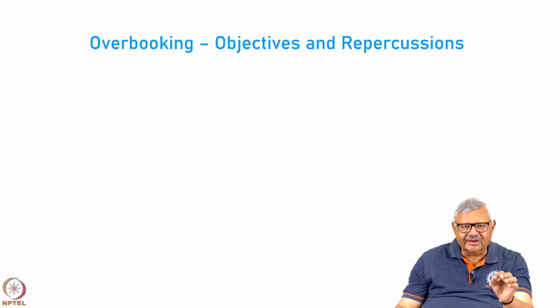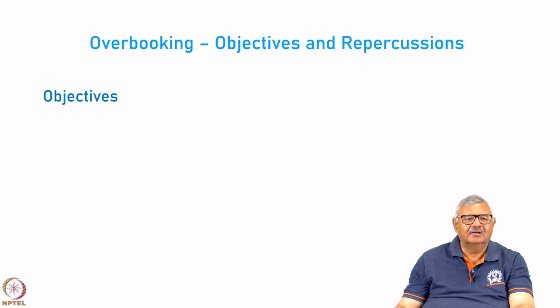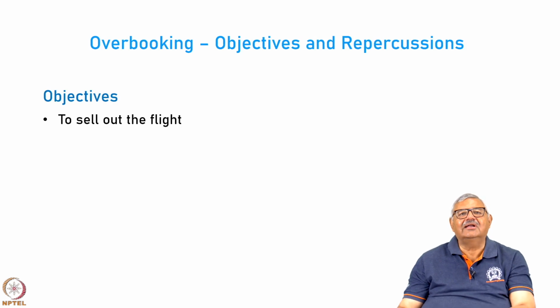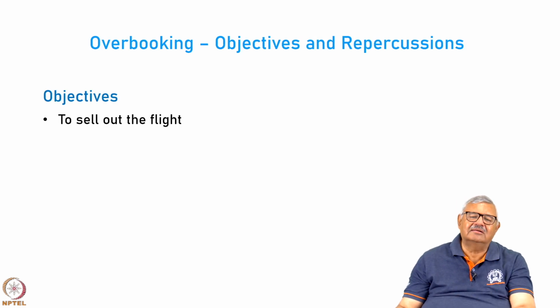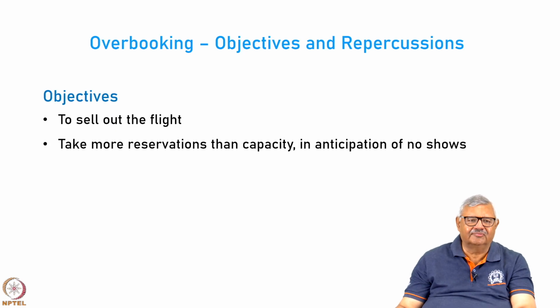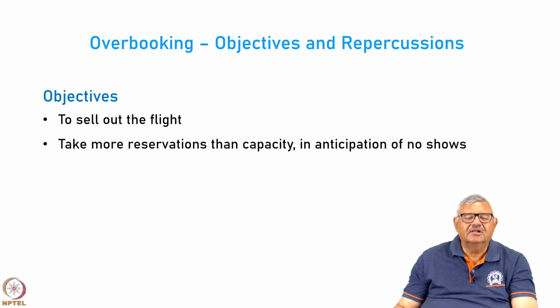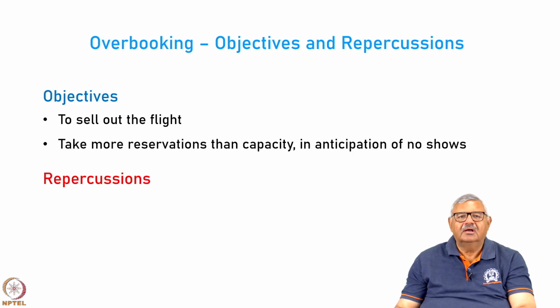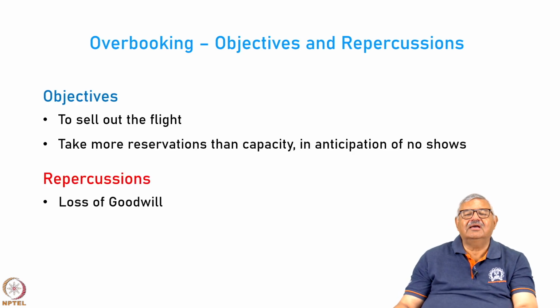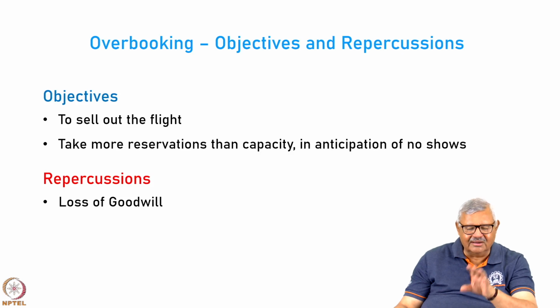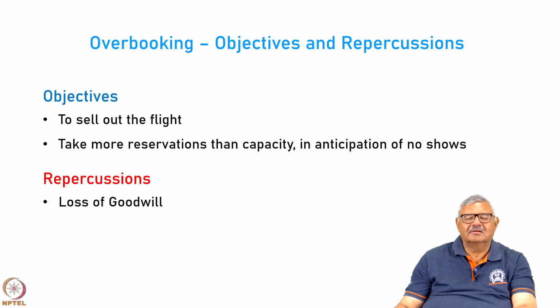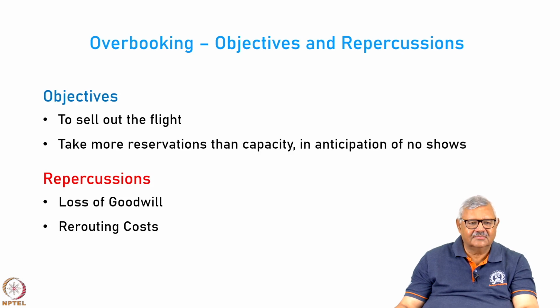So let us look at the objectives and the repercussions of overbooking. Objectives are very clear. We would like to consume our perishable inventory and we would like to go full, or as far as possible full. We want to take more reservations than the capacity, because we expect many no-shows. The repercussions are that we have loss of goodwill. Somebody will tweet, somebody will complain, somebody will make a big noise at the airport, right.